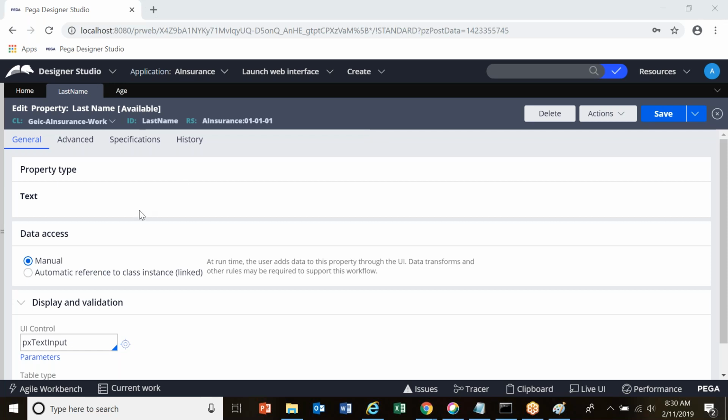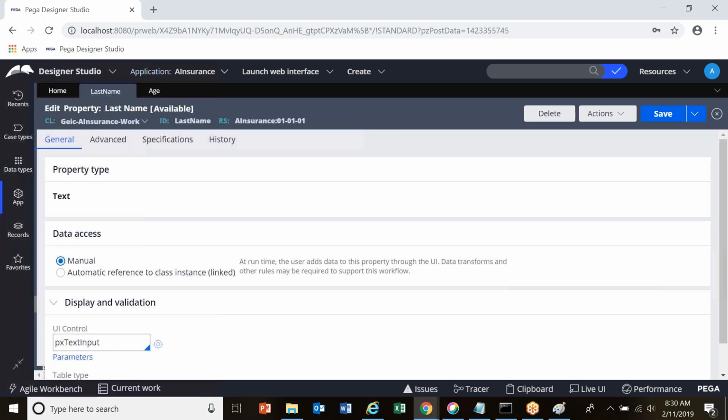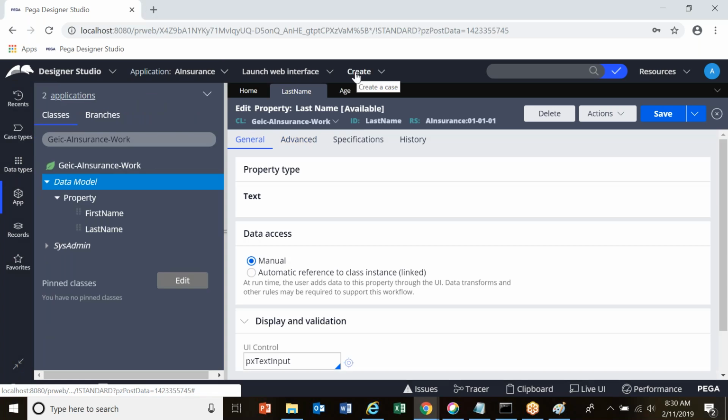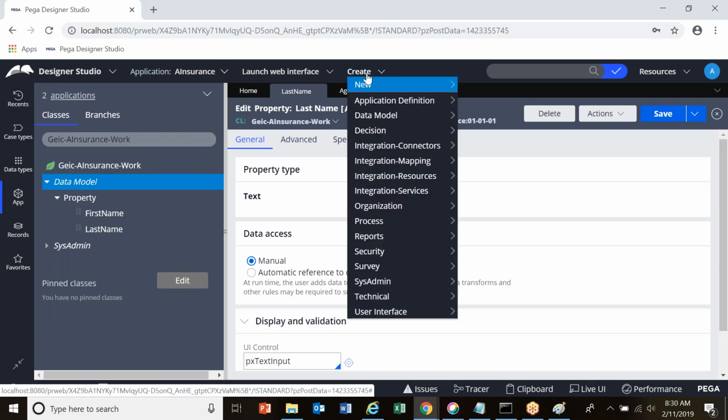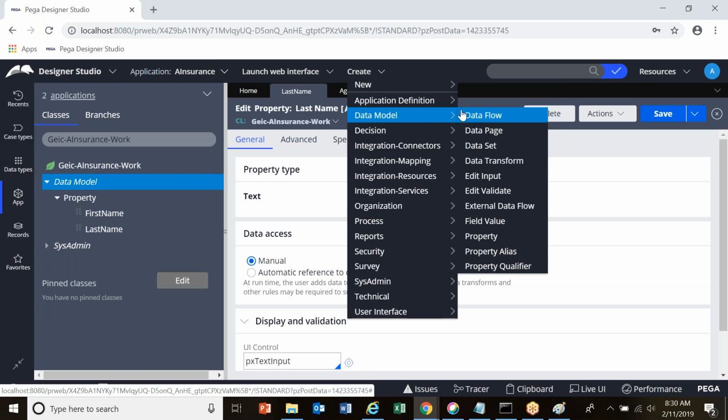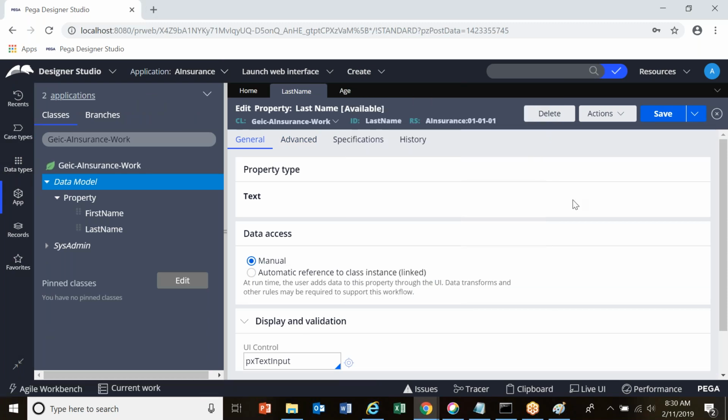So this is your last name, right? I wanted to create another property called gender. You can directly go to App Explorer. You can do a right click and create, or from the create menu, you can click on this create. You can go to data model and create property. This way we have seen two ways. Now I'll show you another way.